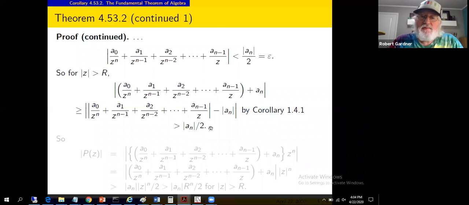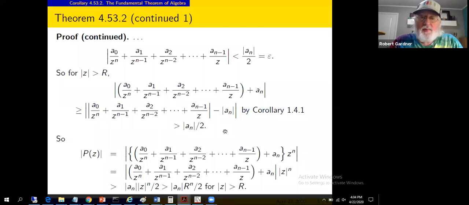The good news is mod a sub n is a constant. It's fixed by whatever polynomial we have. Also a reason to have that hypothesis be that a sub n was non-zero, or else we'd get something trivial here and probably not useful. Now we had p of z expressed as z to the n times this quantity in set brackets, which is what we have up here in the modulus brackets.